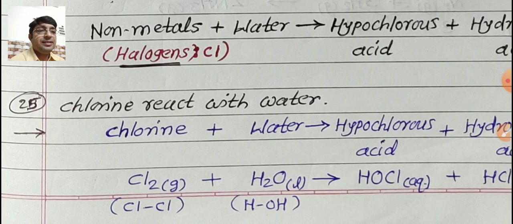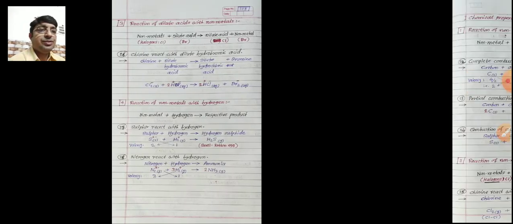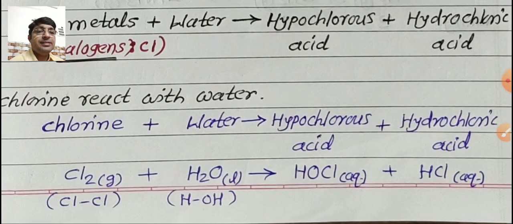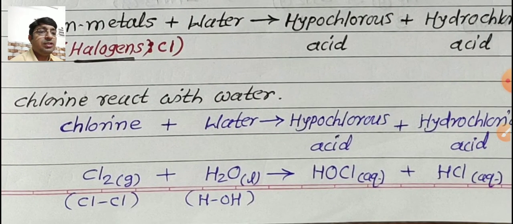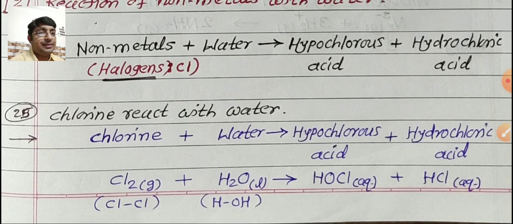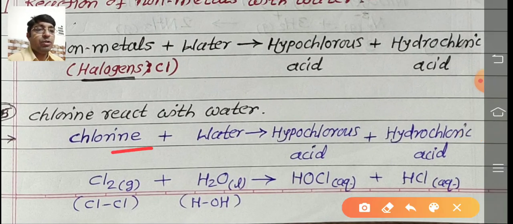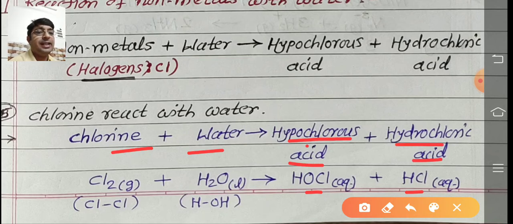The first reaction is over. Clear? Chlorine reacts with water to form HOCl. What is the name of HOCl? Hypochlorous acid. And HCl, hydrochloric acid, is formed.